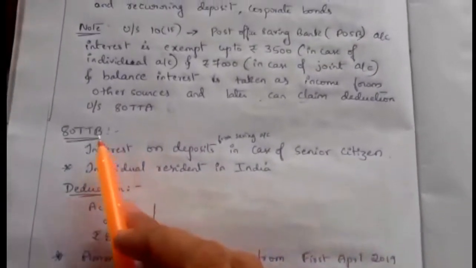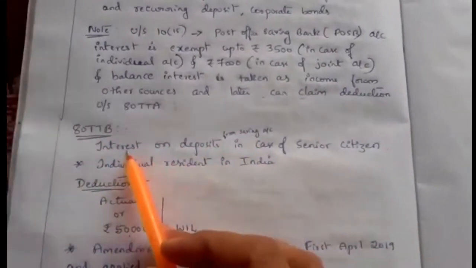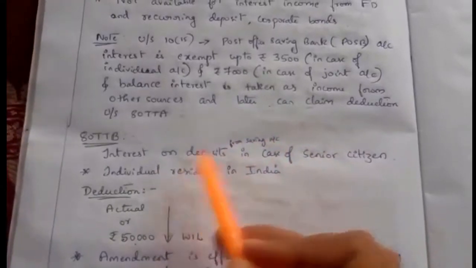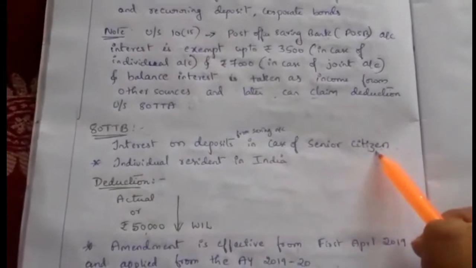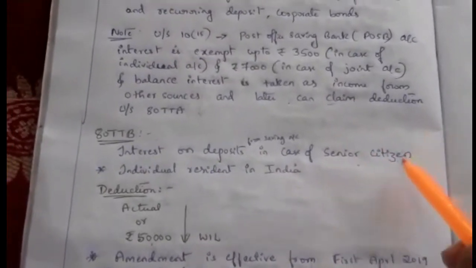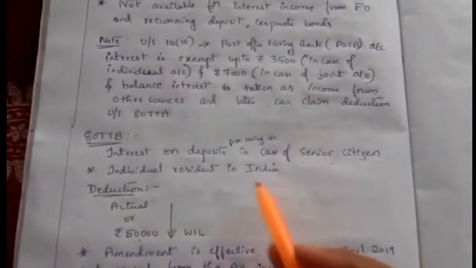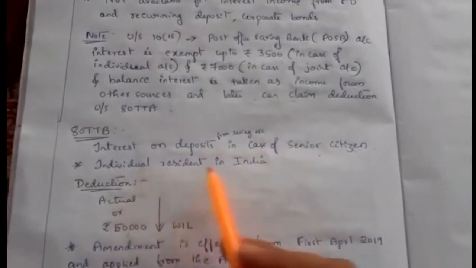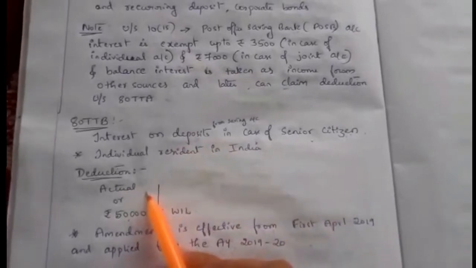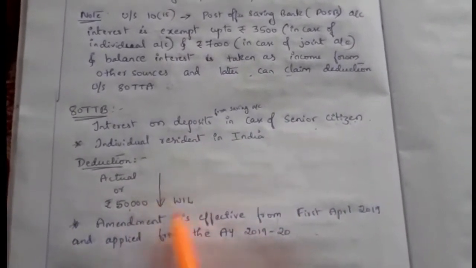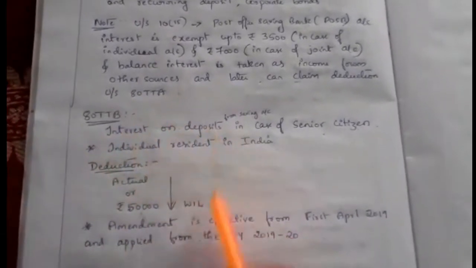Next, section 80TTB. This is also related to interest on deposits from a savings bank account, and it is especially for senior citizens. If you are a senior citizen, you can claim one more deduction under section 80TTB. This deduction is available for an individual resident in India. The deduction is the actual interest you receive or rupees 50,000, whichever is less, meaning a maximum 50,000 deduction under section 80TTB.